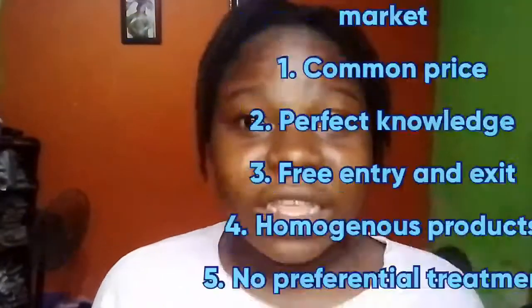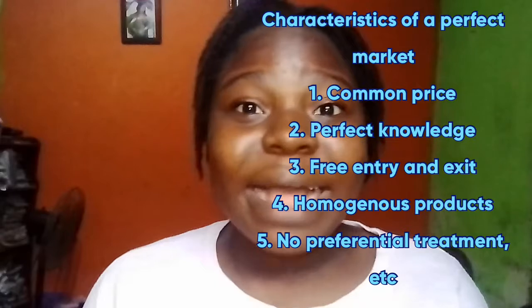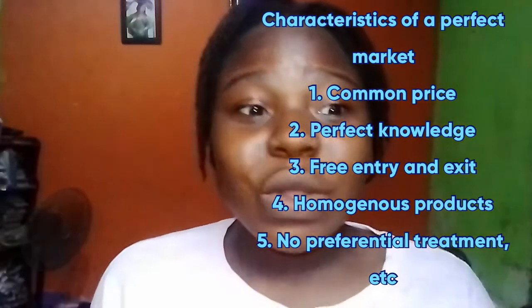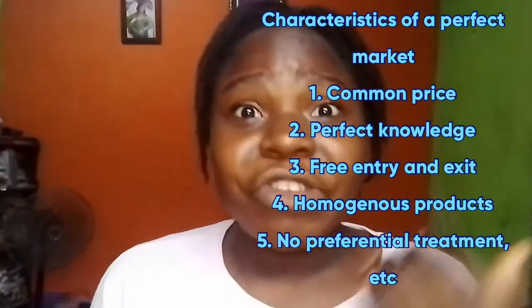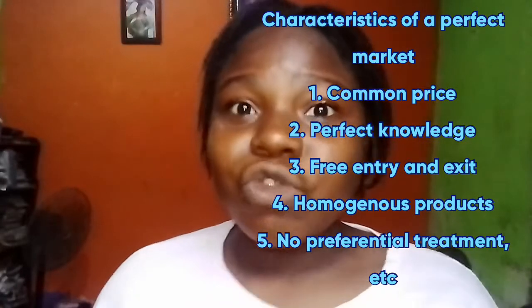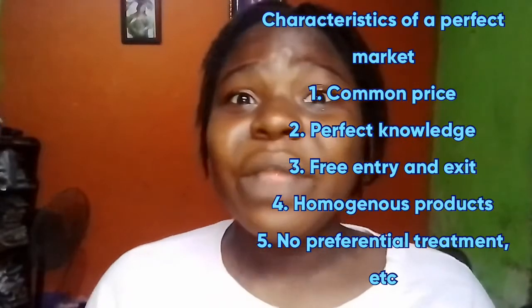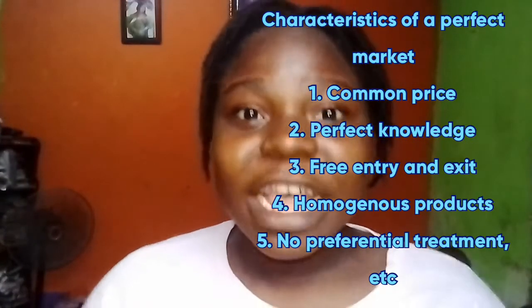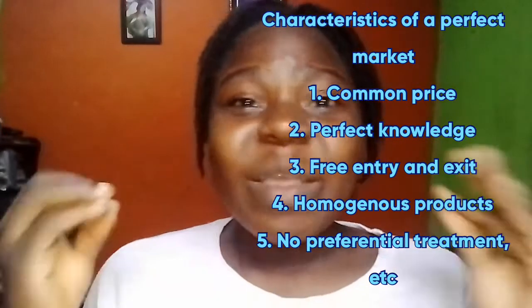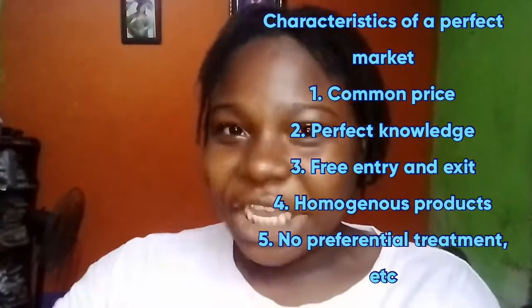Now, a perfect market is a kind of market whereby the prices of goods and services cannot be influenced by the sellers or producers. Prices are fixed. Both the buyers and the sellers are aware of the price of the goods. The goods in a perfect market are homogeneous. They are the same in every store you go to. They have the same shape, the same size, the same quantity, and there's also a common price. The prices of these commodities are the same for each producer.